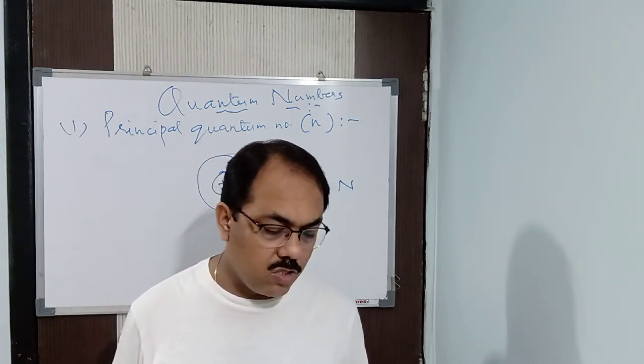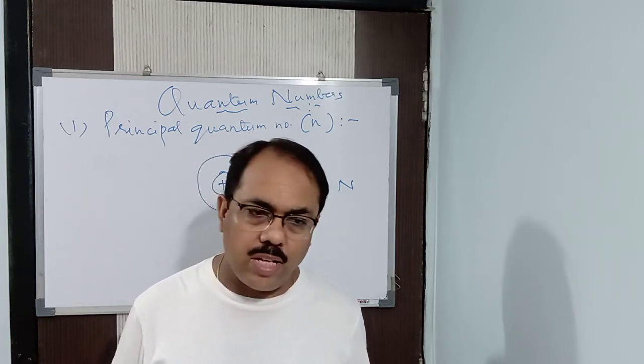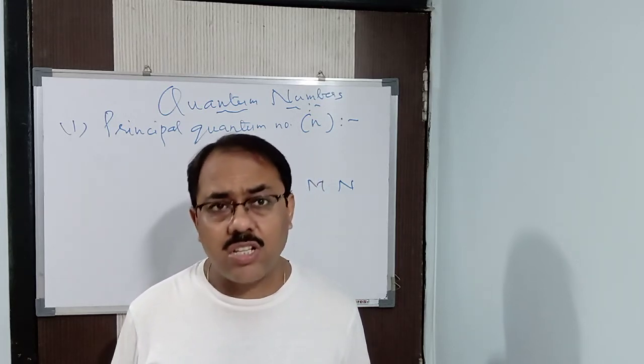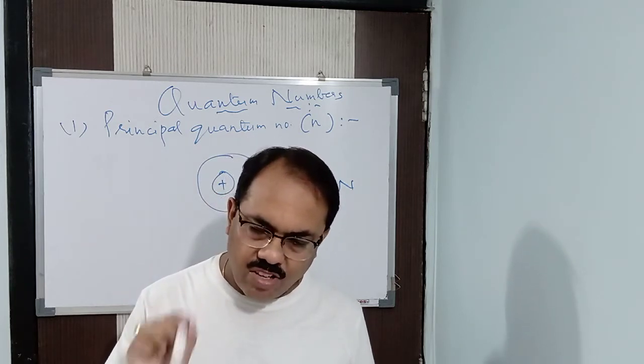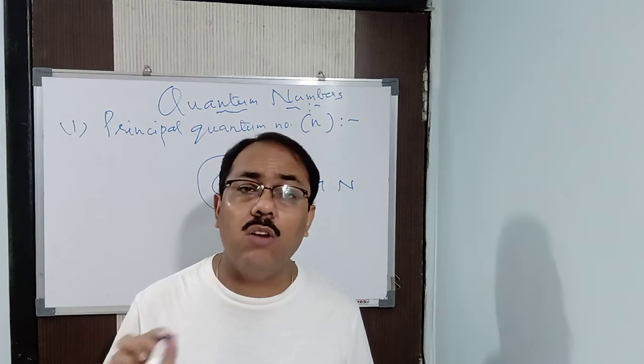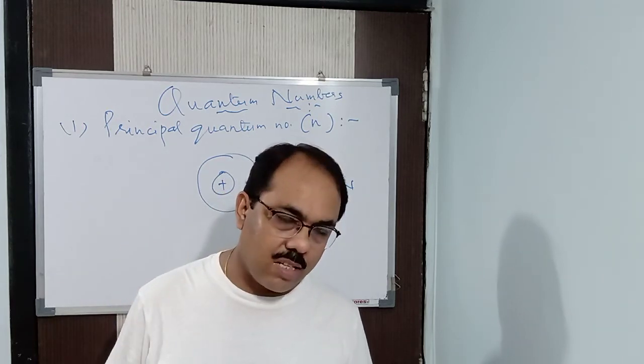Now, next, after that we have studied about the energy of the shell, which is nothing but En is equal to minus 2 pi square me4z square by n square h square. Based upon that, we have studied the energy of the first shell, which is said to be the energy in the ground state. When the electron is present in the first shell, it is considered to be the energy in the ground state, because that is the lowest state of energy, we can say that.